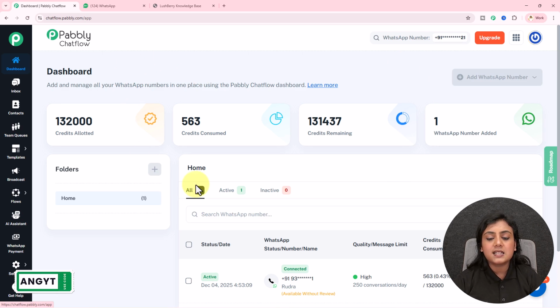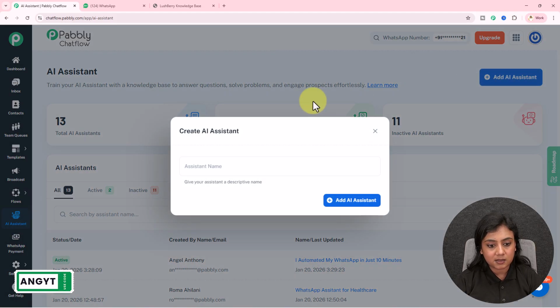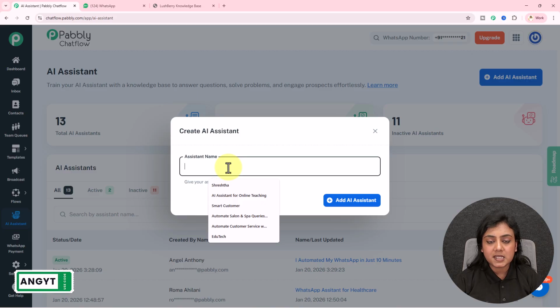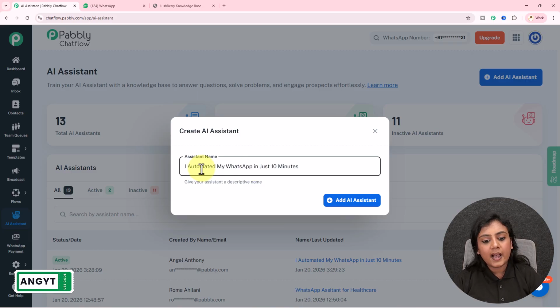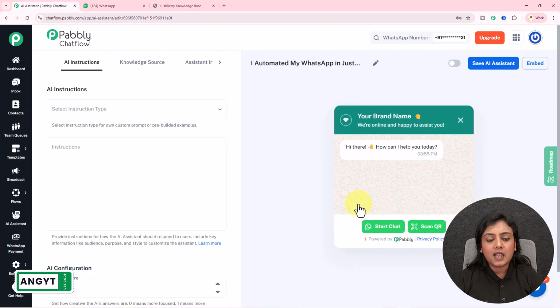Okay, as the setup will be created, simply from the panel go towards this AI assistant section right here. After coming to the AI assistant section, now go to this add AI assistant button. Firstly, it is asking for the name of my assistant, for which I will write I automated my WhatsApp in just 10 minutes. That's the name I want to give. I will add the AI assistant. The AI assistant has been added.